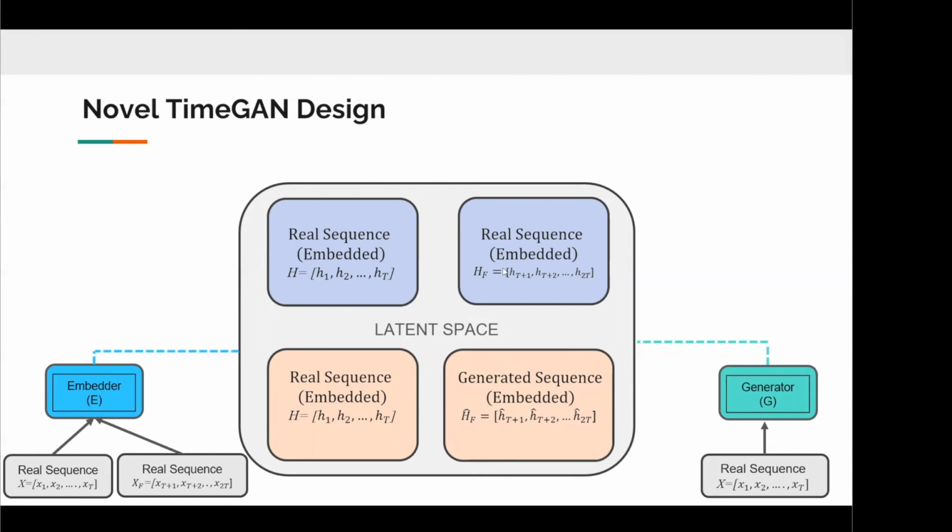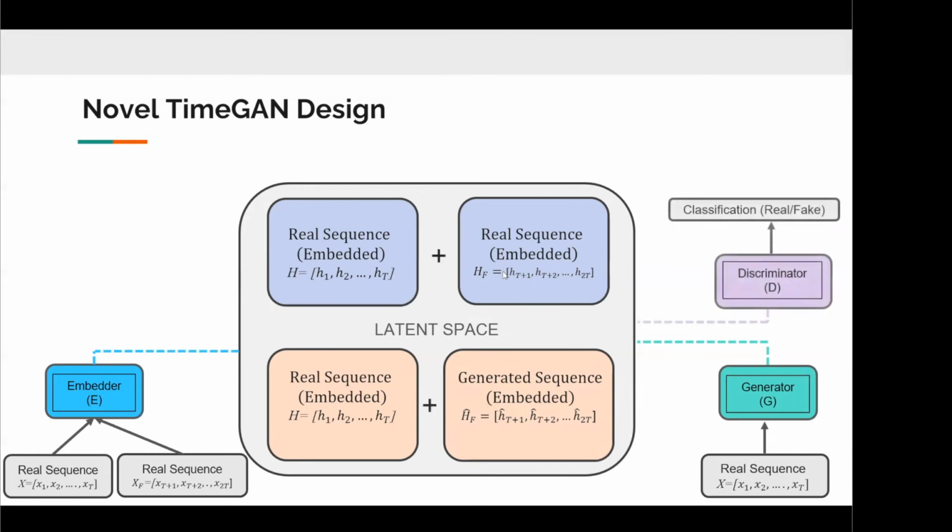In phase three, the training takes place for all four components whilst minimizing three loss functions. However, the discriminator is fed with data that's slightly different. We will first concatenate H and HF and label this entire vector as real. And we will concatenate H and HF hat and label this entire vector as fake. We'll feed these two vectors into the discriminator for the classification task, where one is labeled as real and zero is labeled as fake.